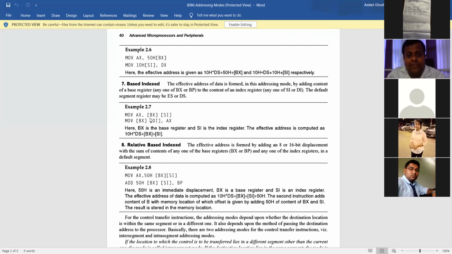MOV AX, 50H. So what is the function of MOV AX, 50H? It's very, very important. Listen very carefully. I'm just explaining this one: MOV AX, 50H[BX]. Sir, if 50H is not there, what will happen?